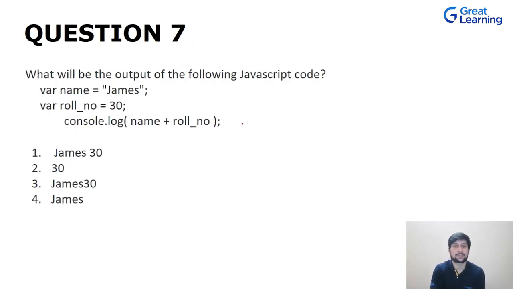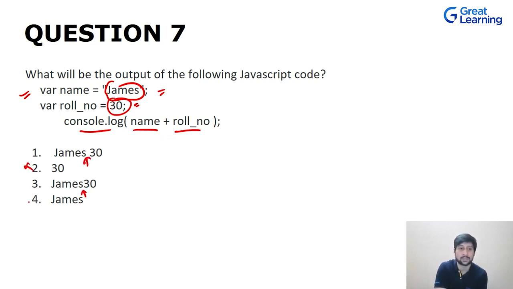Now let's talk about this question over here, which is to find the output of this JavaScript code. As you can see in this statement, we are just declaring a variable name, which is a string basically, and we are storing James in this name. Then we have a roll number over here, which is obviously a number, right? And then we just want to print these two things. We have name plus, for concatenation, and then the roll number. As you can see, over here we don't have a space, and here we have a space.